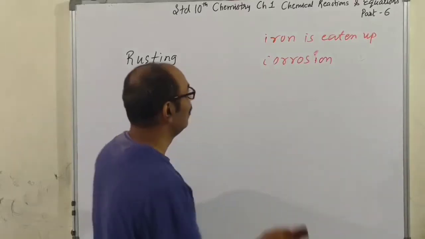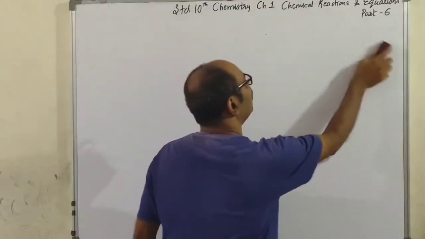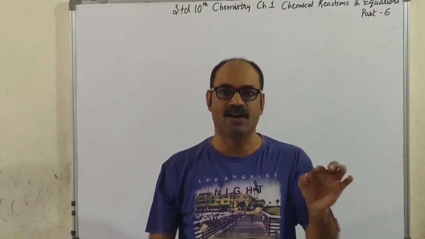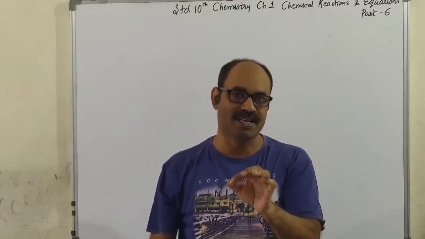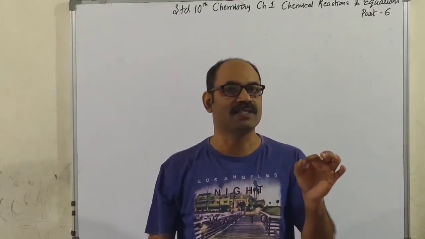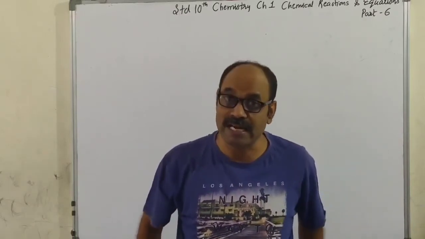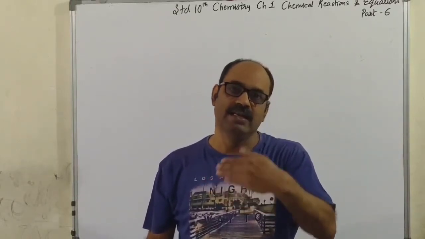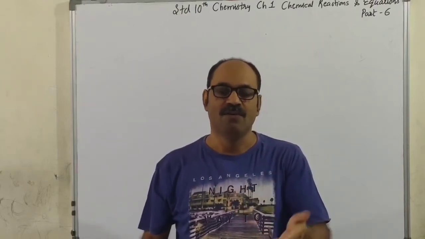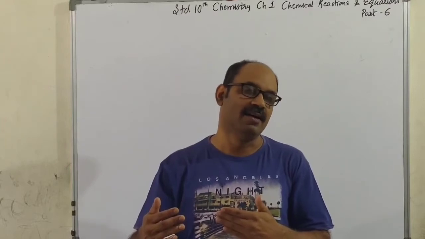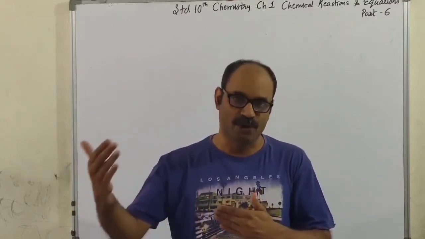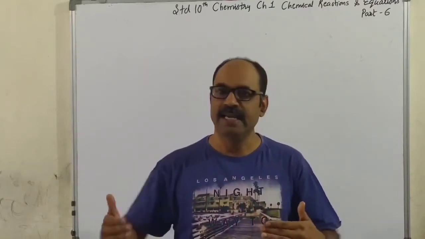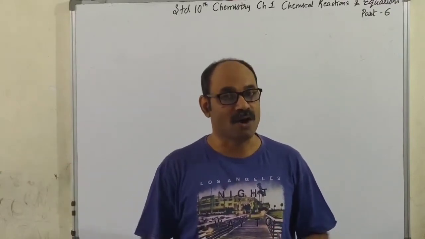So, what is the cause of rusting? What is rusting? When metal is exposed to moist air, metal oxides are formed. This metal oxide is called rust and the process is called rusting. When rust forms on the metal and after a while falls off, leaving the inner layer of the metal exposed to moist air, which further forms iron oxide, falls off and gradually eats up the metal, then this process is called corrosion.